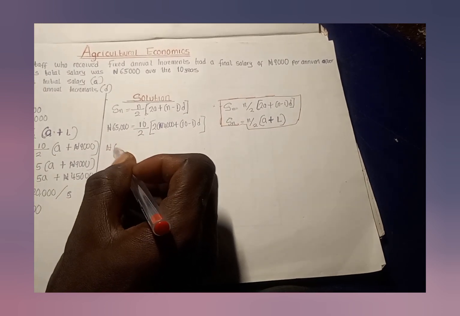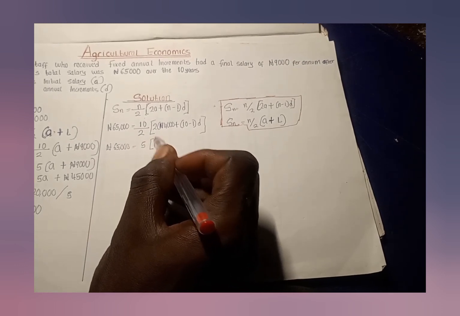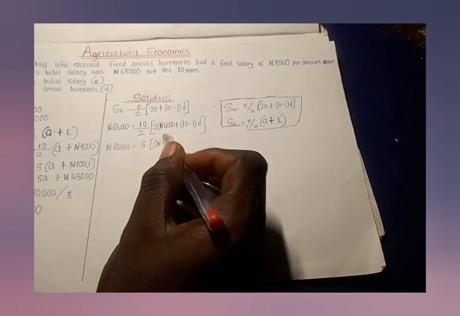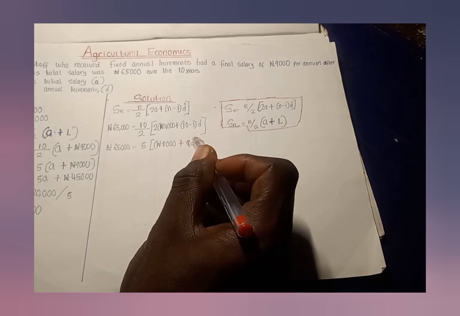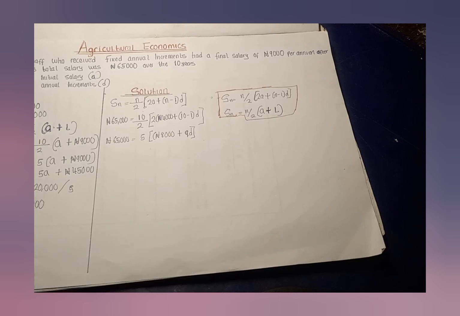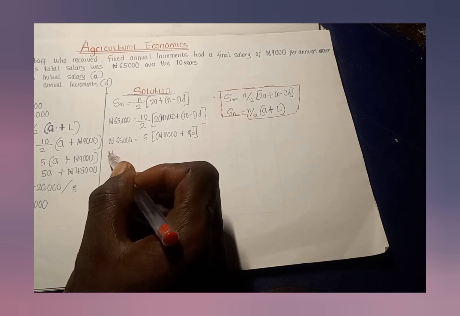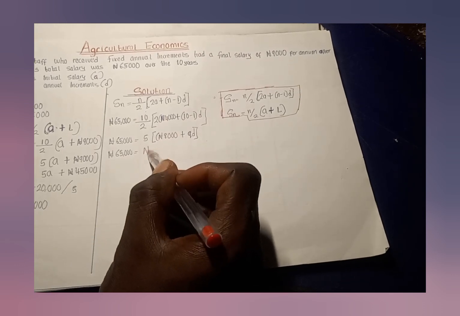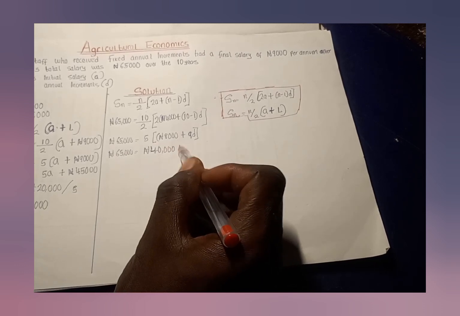I can easily solve, which is 65,000 naira equals 5 into bracket 2 times 4, which is 8,000 naira, plus 9D. So open the bracket using the 5. I can have something like 5 times 8, I'm having 40,000 naira plus 45D.